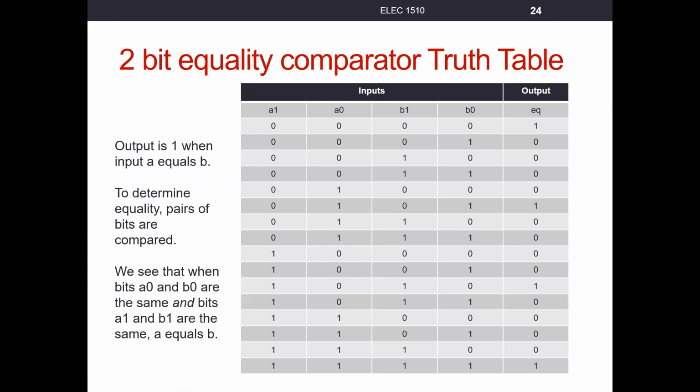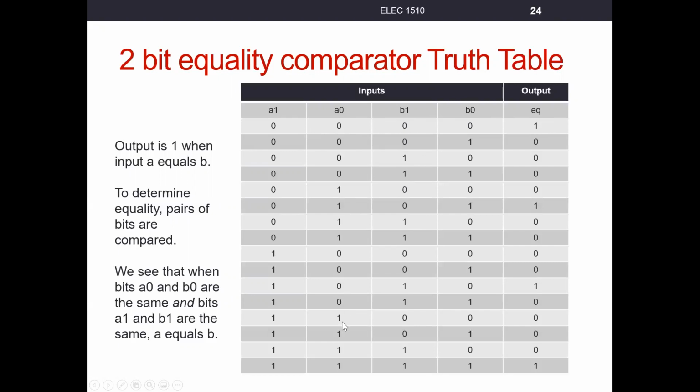All right, let's take a look at that truth table. We're going to label A1 as the most significant bit of A, A0 as the least significant bit of A, B1 as the most significant bit of B, and B0 as the least significant bit of B. Remember, this circuit still answers the question: does A equal B? Since we have 4 total input bits, 2 to the 4th is 16, we have 16 entries in our truth table.